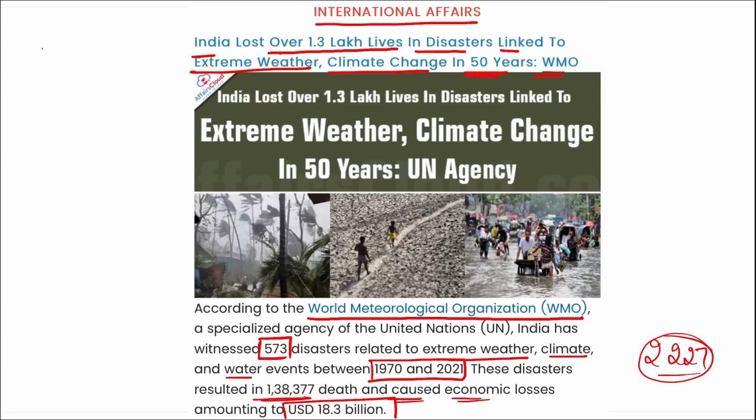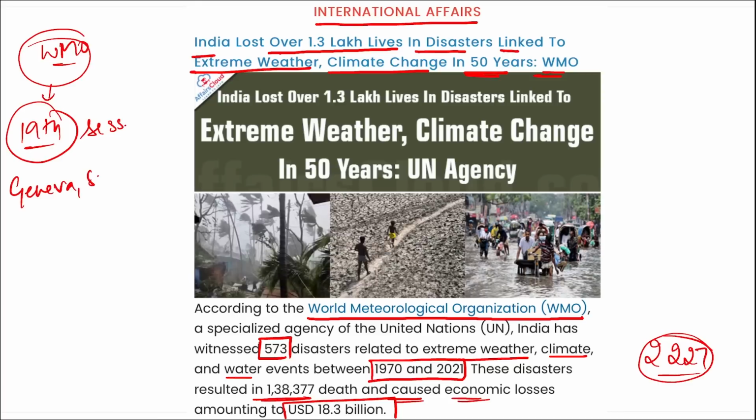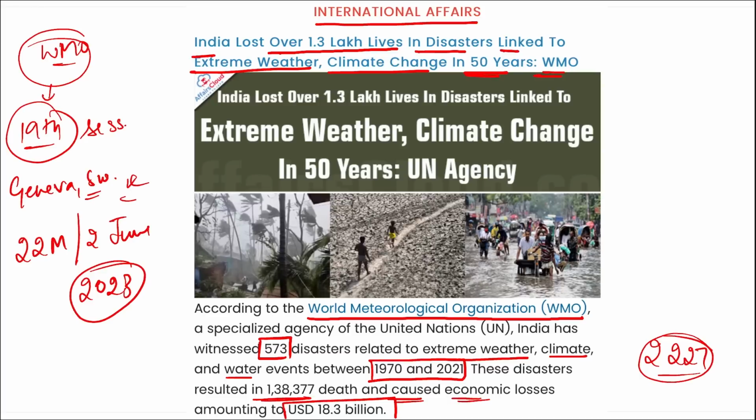Correct? Then if we talk about WMO, the World Meteorological Organization, recently the 19th session of WMO was held. Where? It was held in Geneva, Switzerland, and it is going on from 22nd of May till 2nd of June 2023. So currently the 19th session of WMO, or World Meteorological Congress, is being held from 22nd of May to 2nd of June in Geneva, Switzerland. Where is the headquarter of WMO? It is in Geneva, Switzerland only. Right?